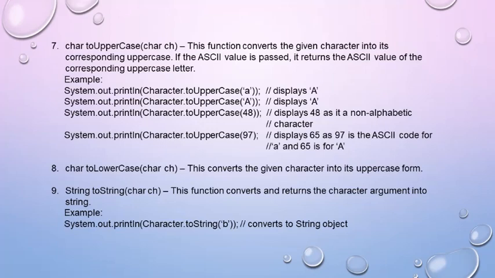The next function is toLowerCase. It is just the opposite of the toUpperCase function. It converts the given character into its lowercase form. The last function is the toString function. This toString function converts and returns a character argument into a string. It returns a string, so the return type is also String. And a character ch is being passed as a parameter. See the example, Character.toString('b'). This converts this character into a string object.